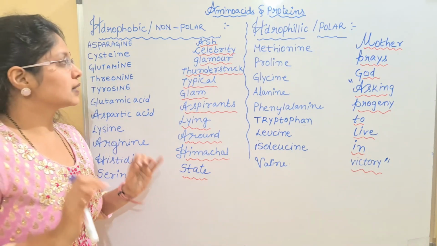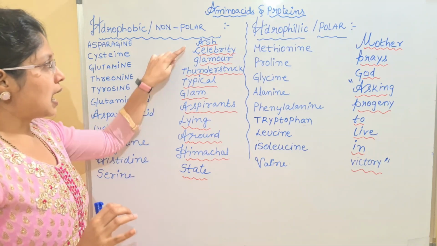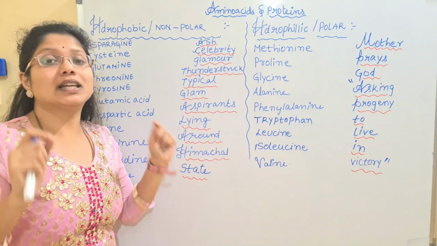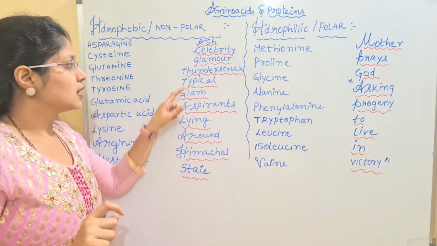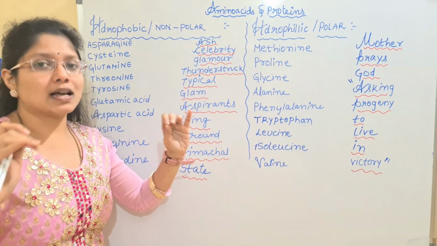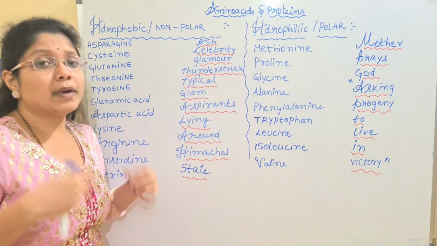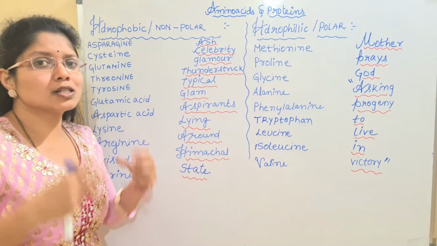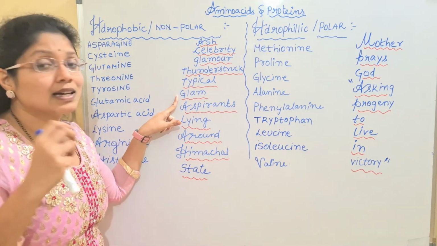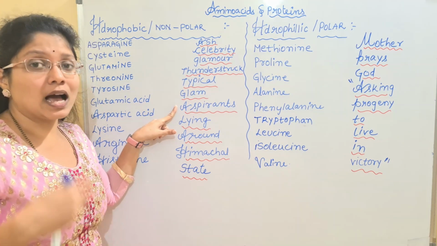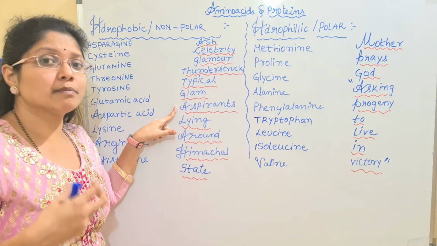And once again, listen carefully children. Ash, celebrity, glamour, thunderstruck, typical, glam aspirants. Ash, celebrity, glamour has made a typical group, a special group of glam aspirants. Who are the special group here? Glam aspirants. Aspirants means mainly who are admired by beauty.